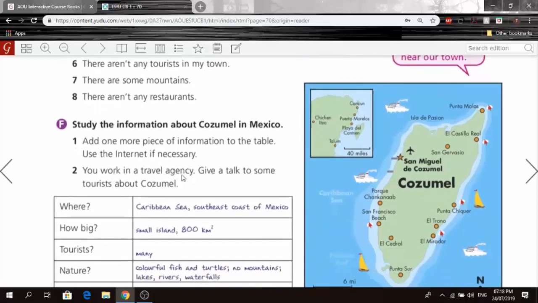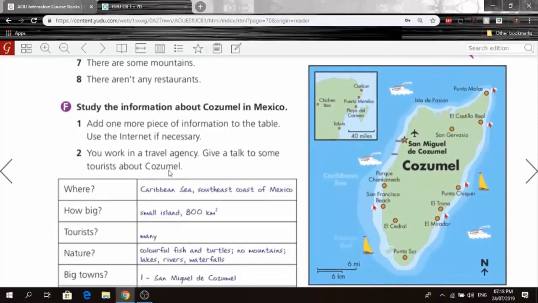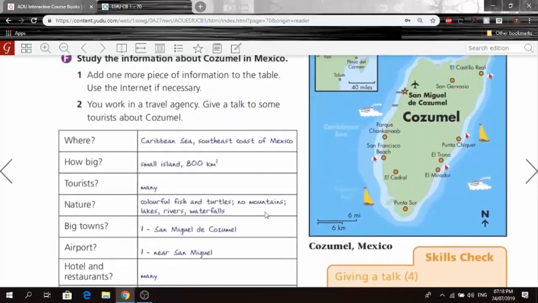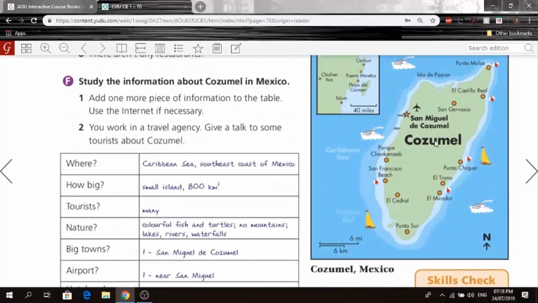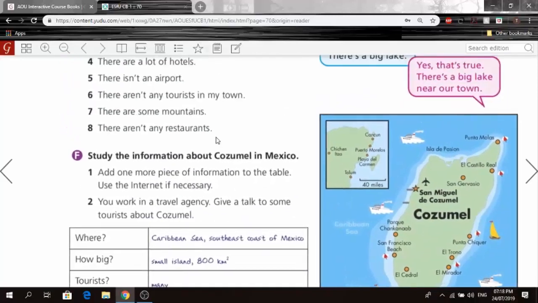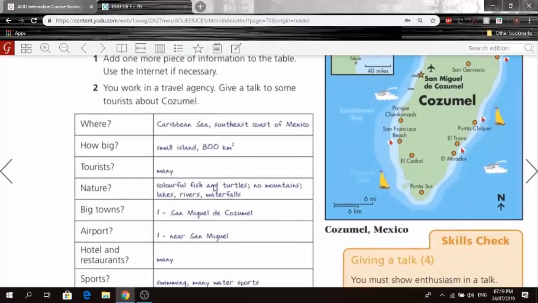Okay. You work in a travel agency. Give a talk to some tourists about Cozumel. I think that's how it's pronounced. Okay. So here we have this pic right here. It gives us a few ideas about Cozumel as a city, right? And he wants us to use this information and give a talk, like you're someone in a travel agency and you're trying to recommend some tourists to go to said place. So let's actually use this to our advantage.